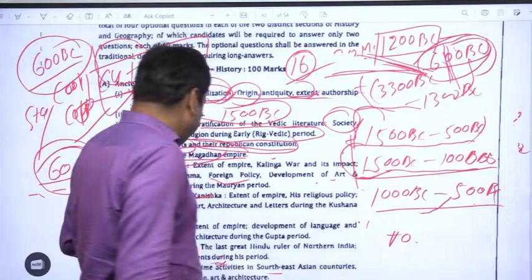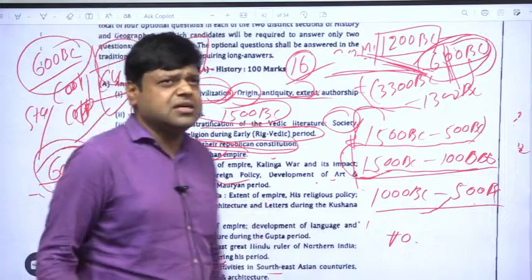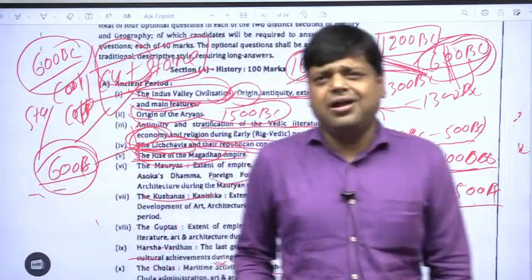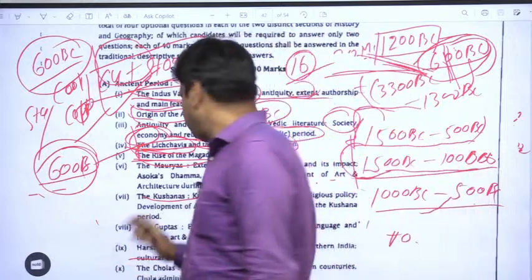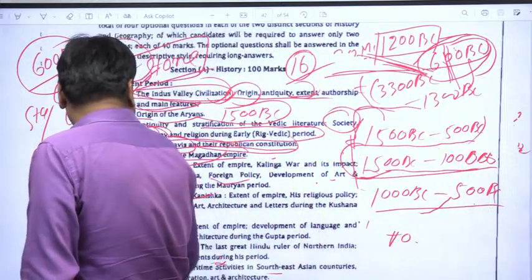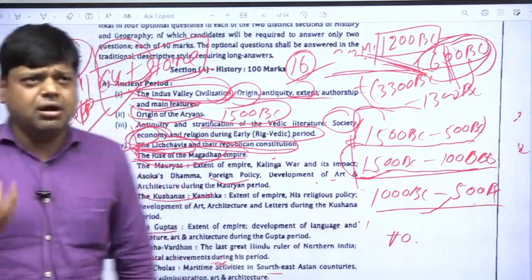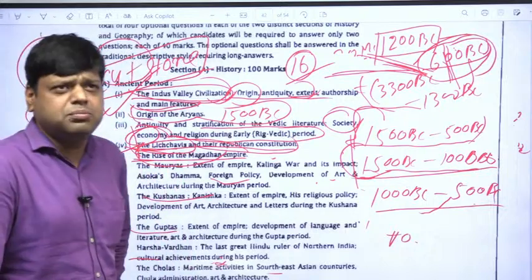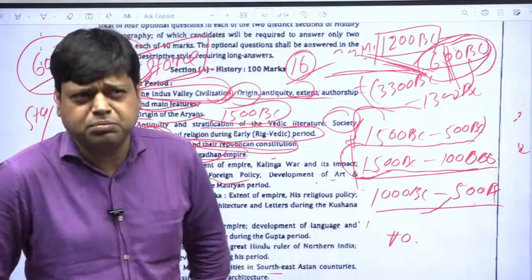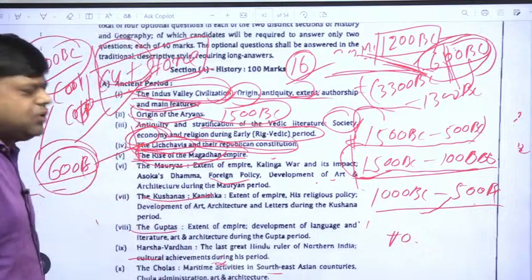development of art and architecture. We'll learn about Gandhara art and Mathura art. Okay, and after that the Guptas. You have heard about Samudragupta, Chandragupta II, Skandagupta. Okay, these all belong to the Gupta dynasty.